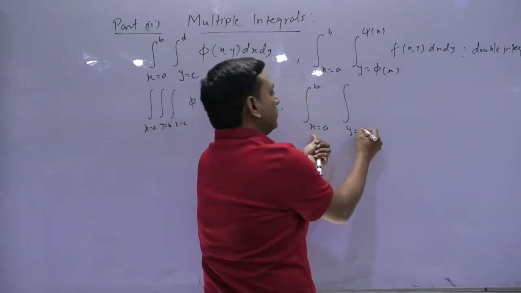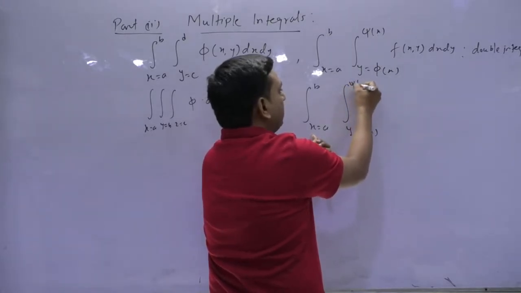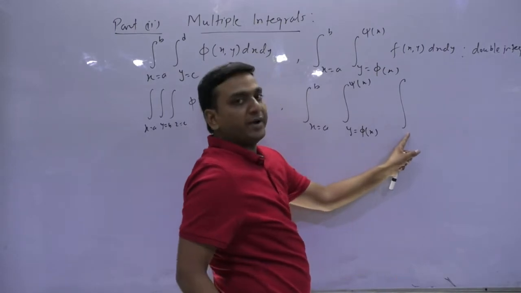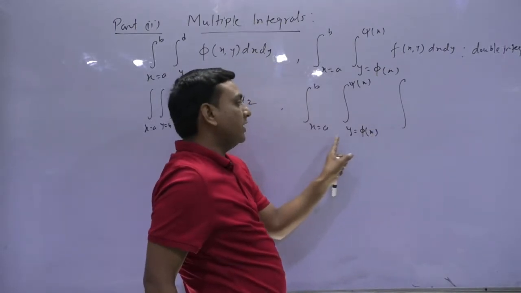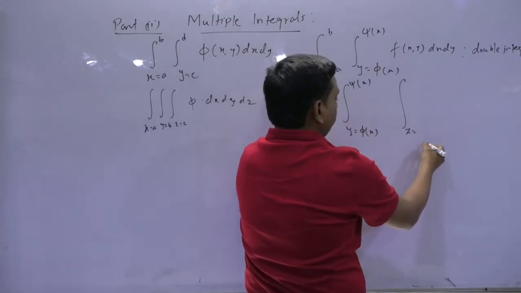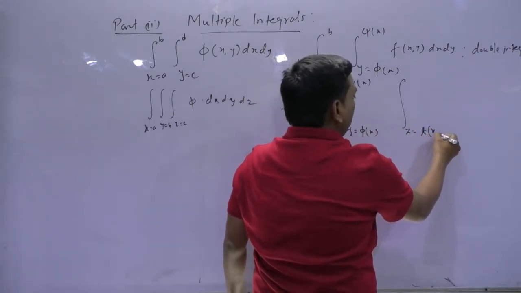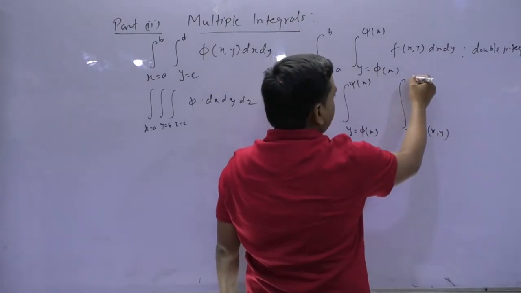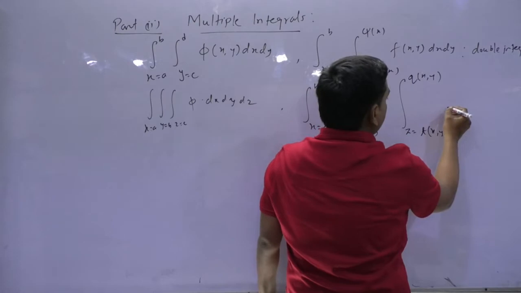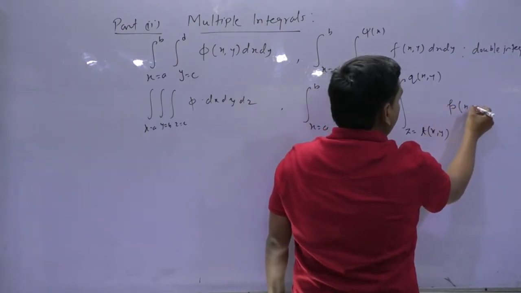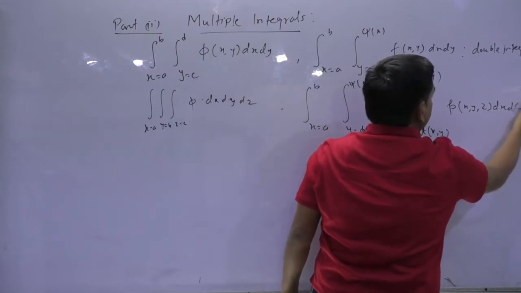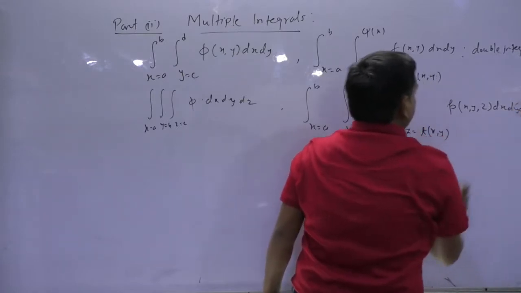So y ka limit let's say going from phi x to psi x, and z ka limit will be function of x or y, may be some function of x and y, and here you may have a function of x y z, and it is written as dx dy dz.